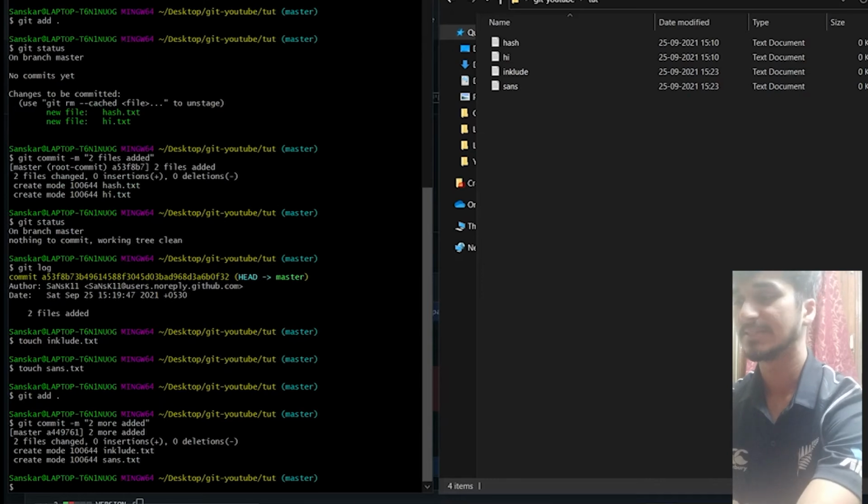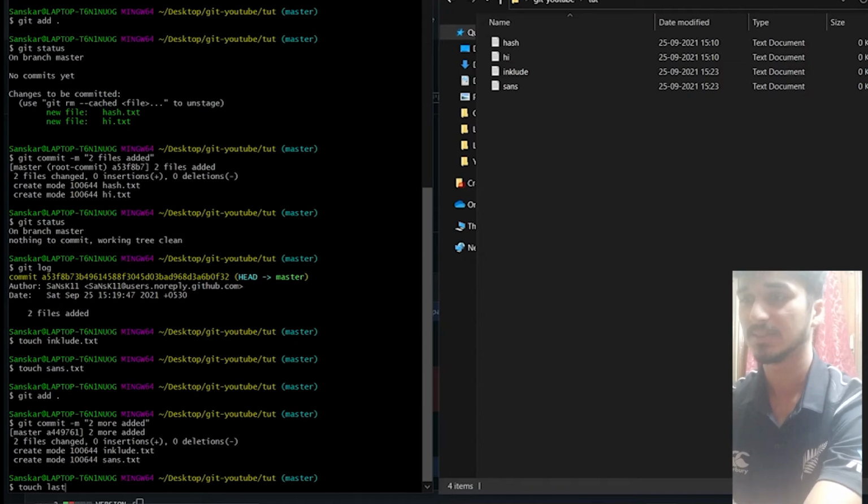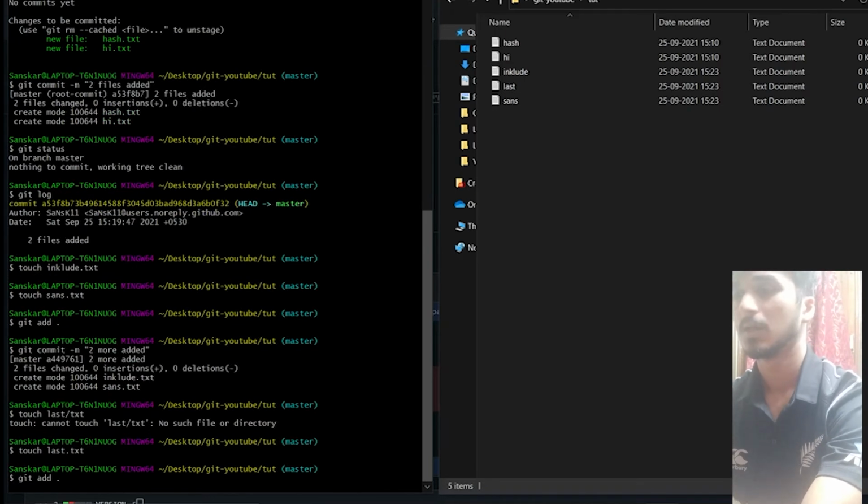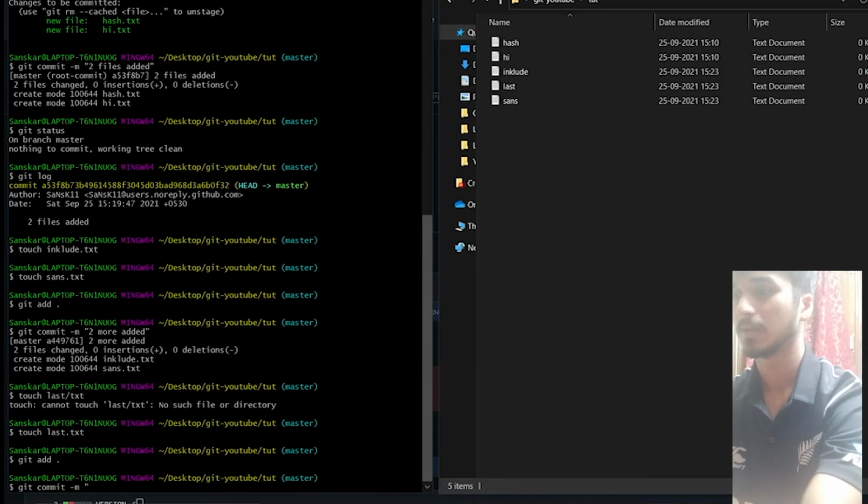You have already seen this. Now I'll make one more file, touch last.txt, and then I'll commit this one also, right? So now we'll have 3 commits basically. Git add, git commit minus m last added.